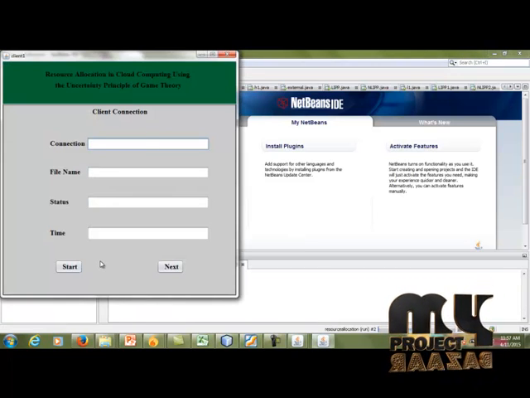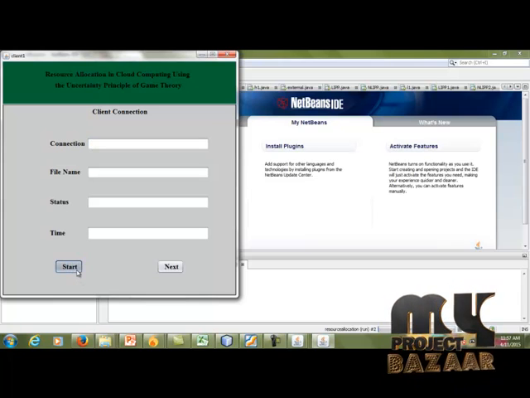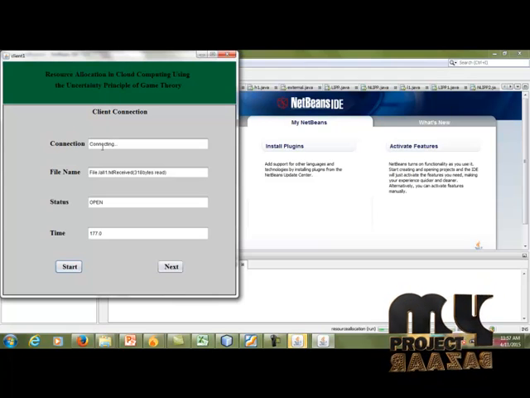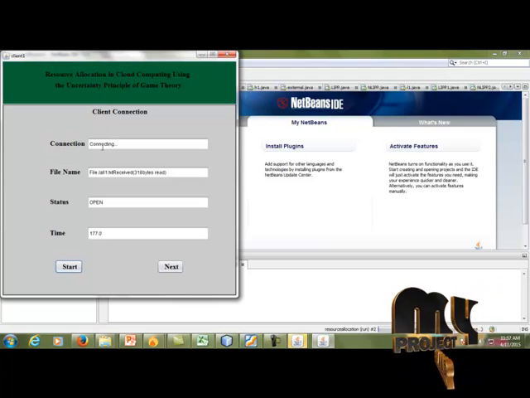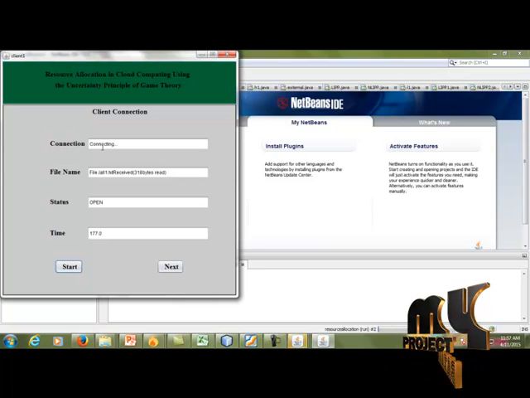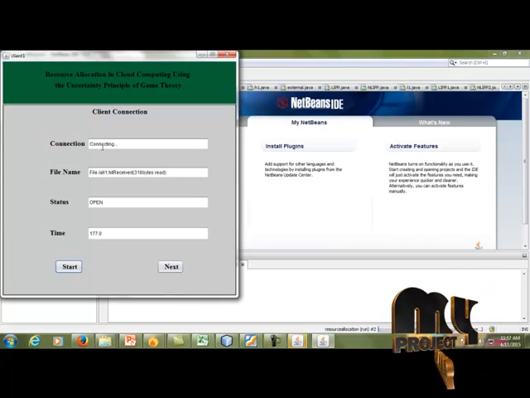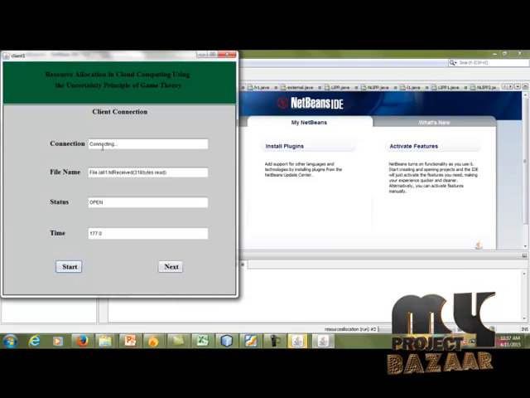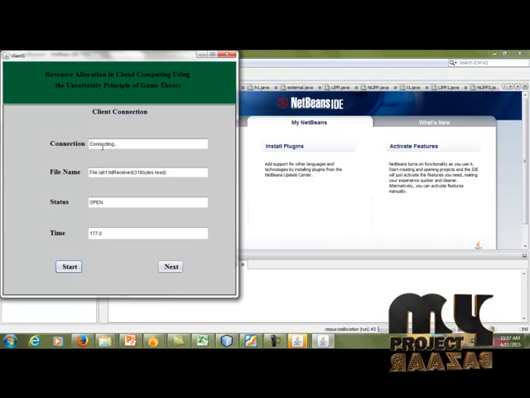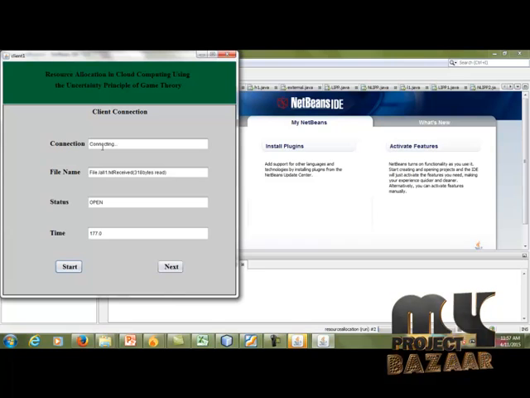In this frame, you can start the client first. Connecting means the resources will be allocated to the client. If the file is not allocated, the collision dissolving algorithm is used. But in this page we have to use the task allocation algorithm. That means if the task, meaning the file, is allocated, the status is open. The server will check all the resources for that file, and after the checking, it will allocate it to the client.